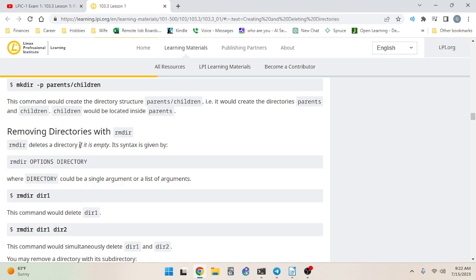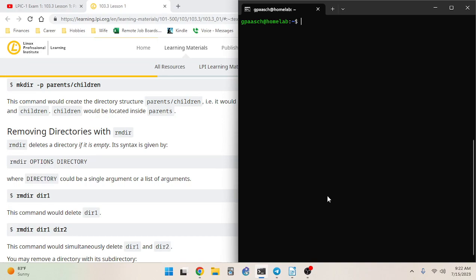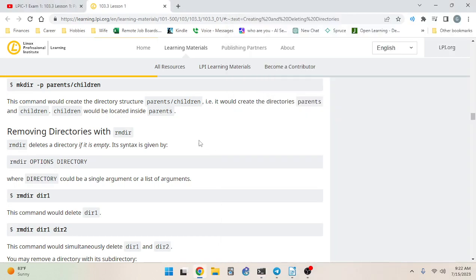rmdir deletes a directory if it is empty. Okay, well, let me try it the other way to see. So mkdir Darth Vader. Now let's try rm instead of rmdir Darth Vader. Oh, we can't do it because it's a directory. Now let's try -r. Okay, so you can still do it even if it's empty. So like they mentioned in this training, there's always multiple ways to do things in Linux. One of the ways is rmdir, but another way is rm -r.